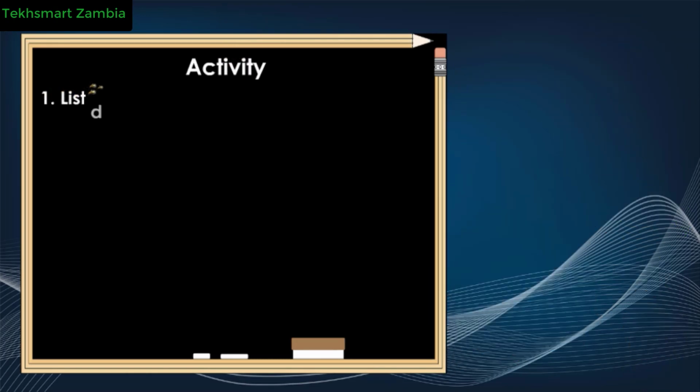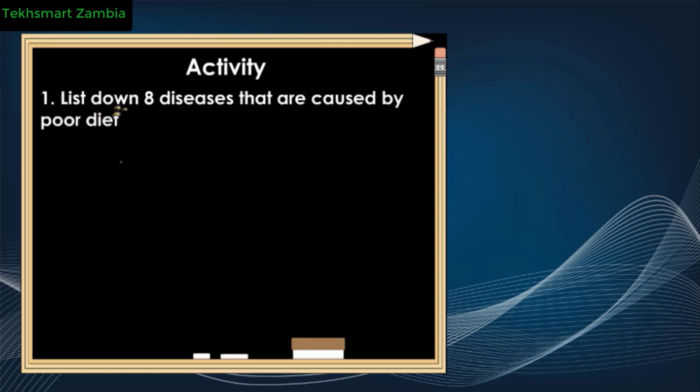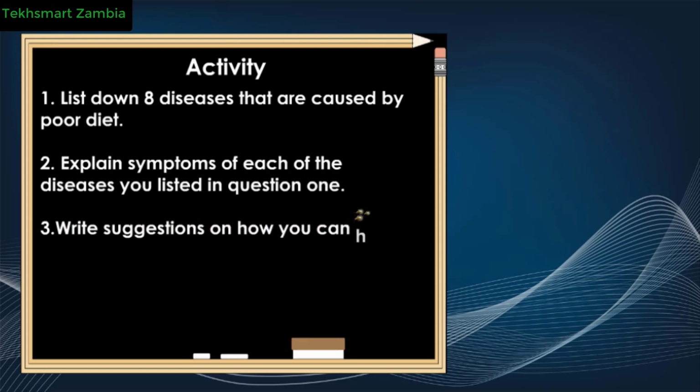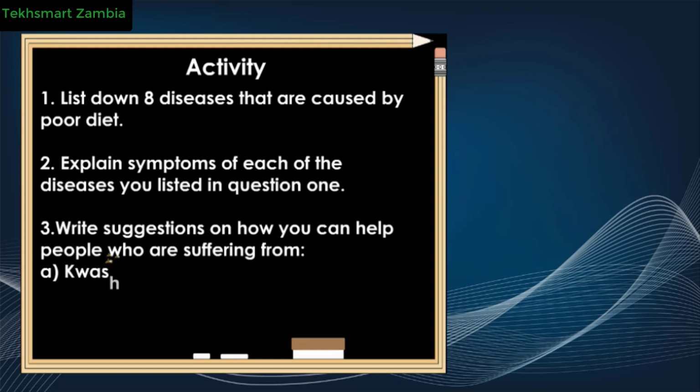Activity. Number 1. List down 8 diseases that are caused by poor diet. Number 2. Explain symptoms of each of the diseases you listed in question 1. Number 3. Write suggestions on how you can help people who are suffering from A. Kwashiorkor, B. Marasmus, C. Scurvy.